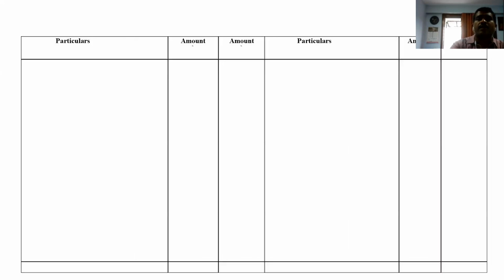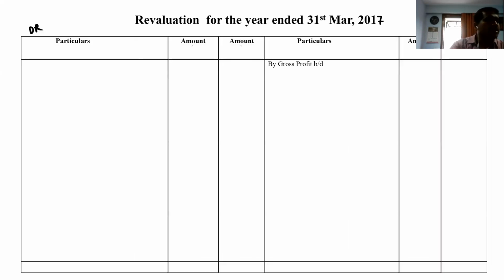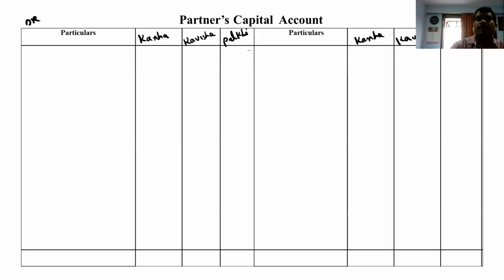So let's start our sum. The first information I can see is capital. So where we have to write capital? Go to partners capital credit side. By balance brought forward. Kana I can see it's 80,000, while Kavisha it comes to 1 lakh. Clear? Then comes the topic contingency reserve.